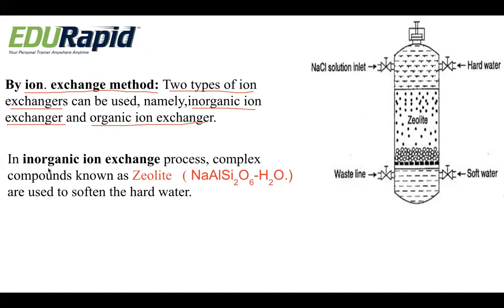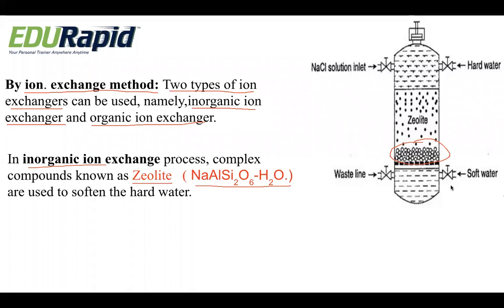In the inorganic ion exchange process, complex compounds known as zeolite are used, one of the most complex compounds. So what is the molecular formula for zeolite? NaAlSi2O6·H2O. So it is one of the zeolites. On the right side you can see the diagram of the ion exchanger. There is a bed of zeolite.